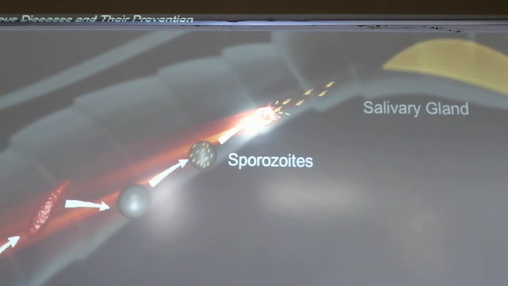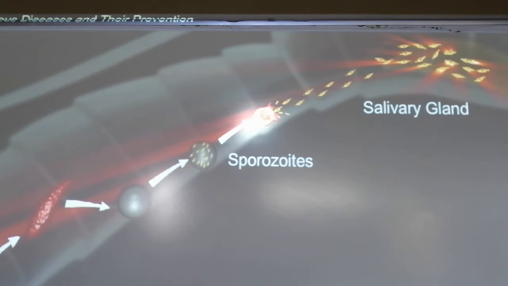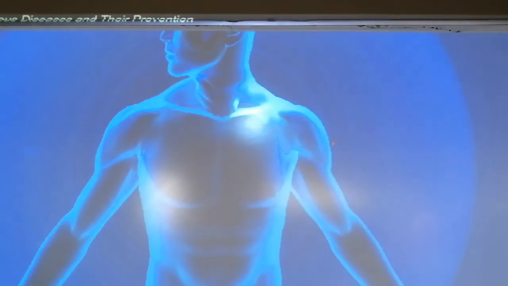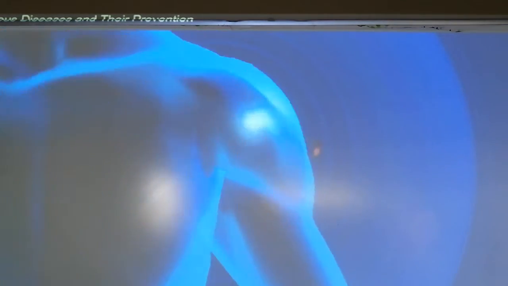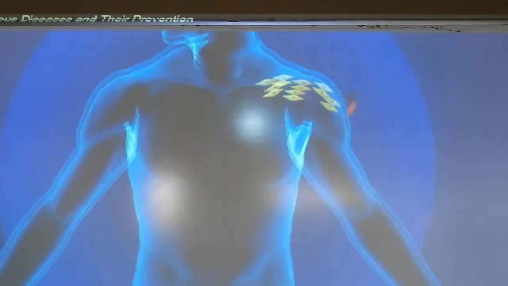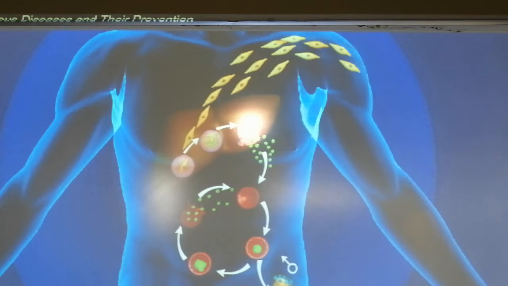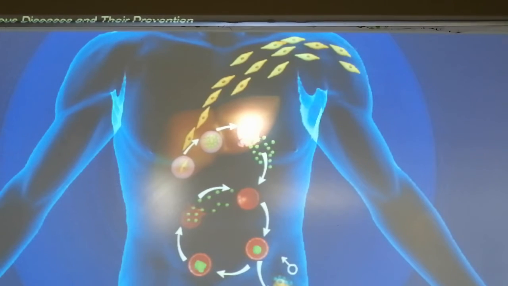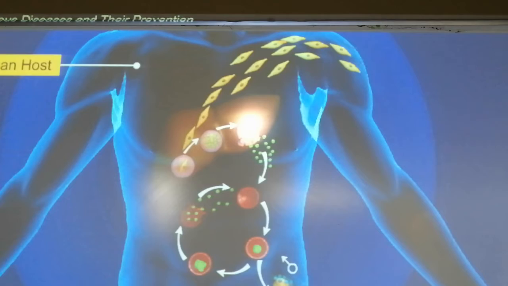It is very interesting to note that this malarial parasite has two hosts. One is the mosquito and the other one is the human. So the female Anopheles mosquito acts as a vector. Now what is a vector? It is a transmitting agent; it helps in transmitting.